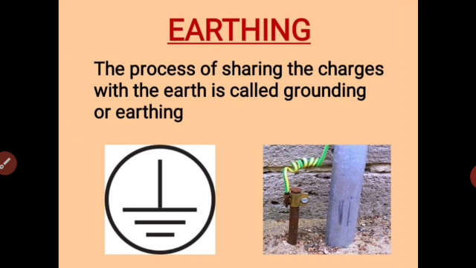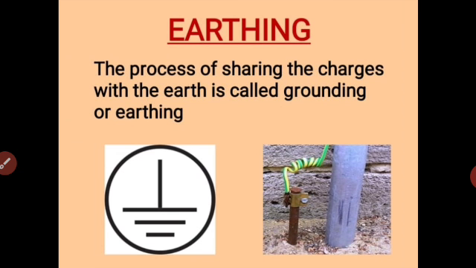In this diagram below, we can see the symbol of earthing, that is ground. It is drawn as a straight line and 3 or 4 horizontal lines of decreasing length. This is the symbol to show that the circuit is grounded.